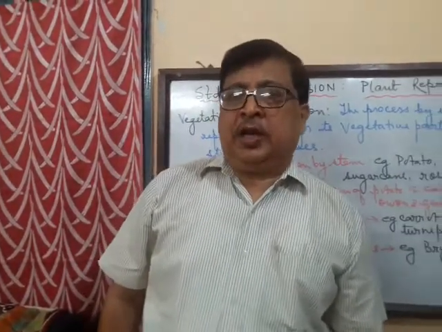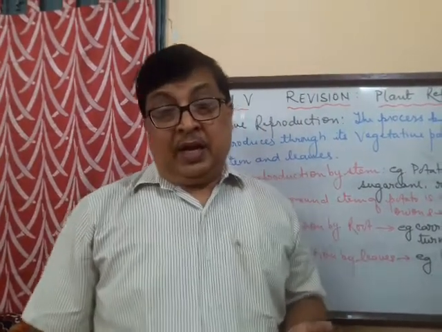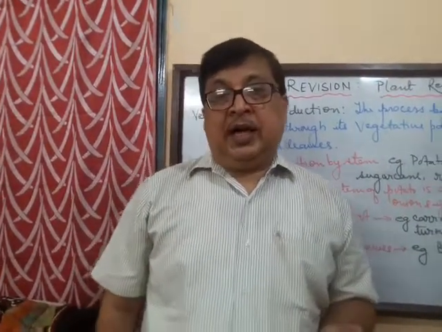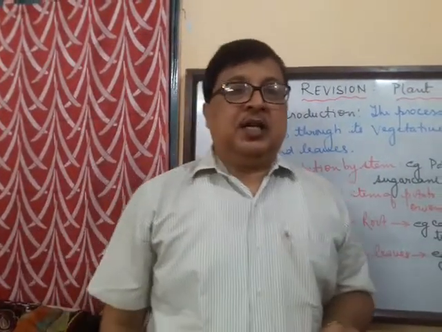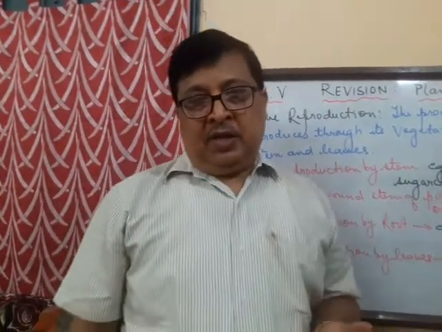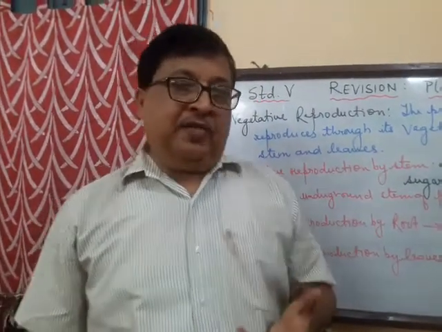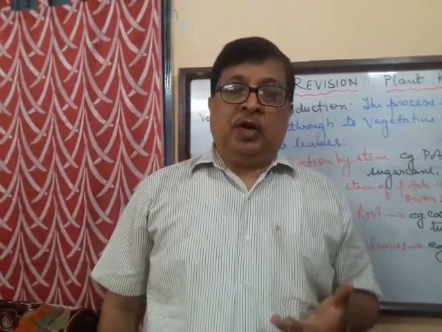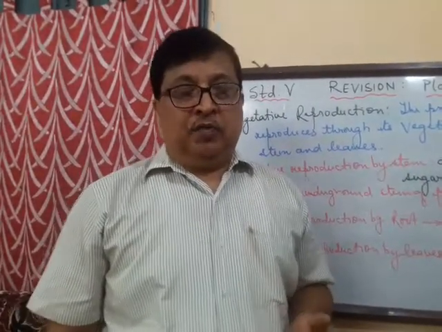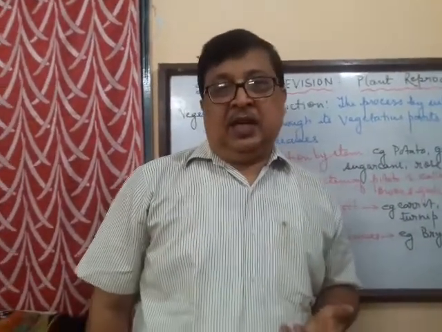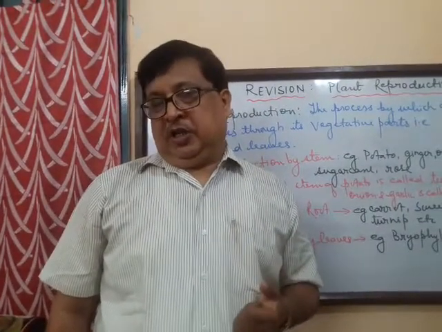Now children, you see that most of the plants reproduce from the seeds. However, there are few plants that reproduce from other parts of the plant, and these other parts are stem, leaves and the roots, and this is called vegetative reproduction. So if I have to define vegetative reproduction, I would say that the process by which a plant reproduces from its vegetative parts, that is the root, stem or the leaves, is called vegetative reproduction.